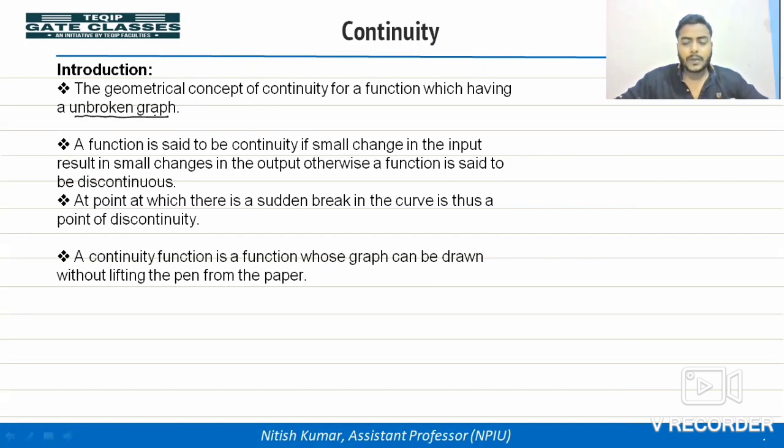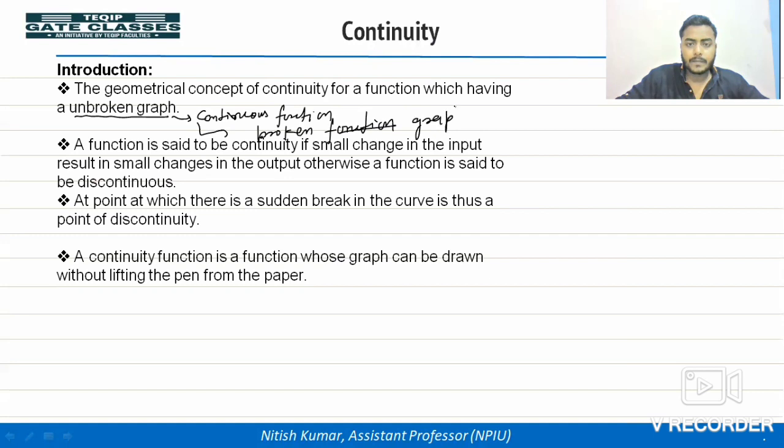If the graph of a function is unbroken, we call it a continuous function. If you are getting a broken graph, it means the function is discontinuous.